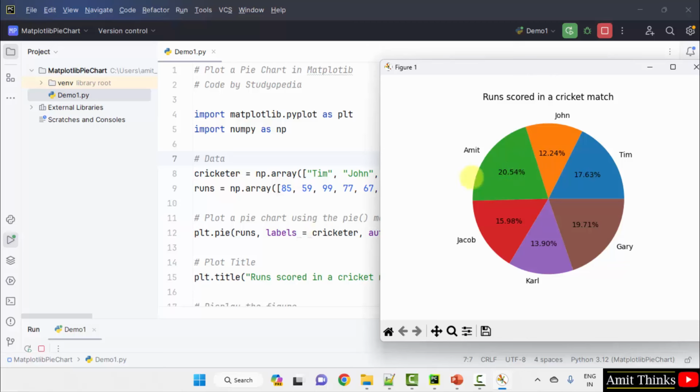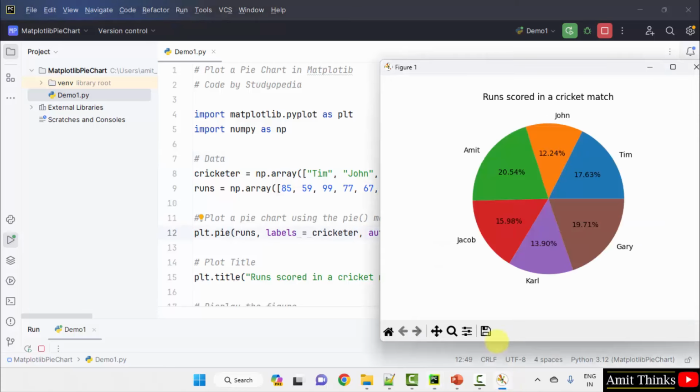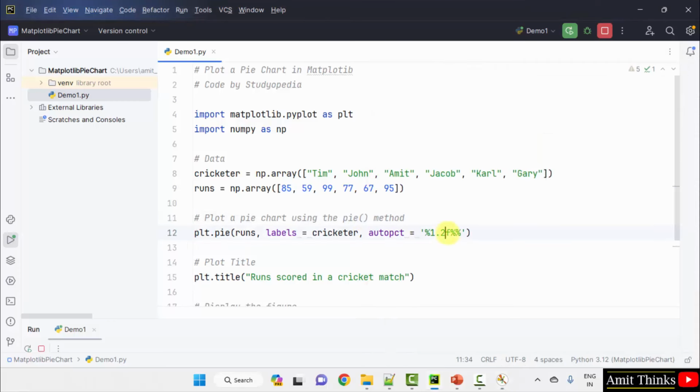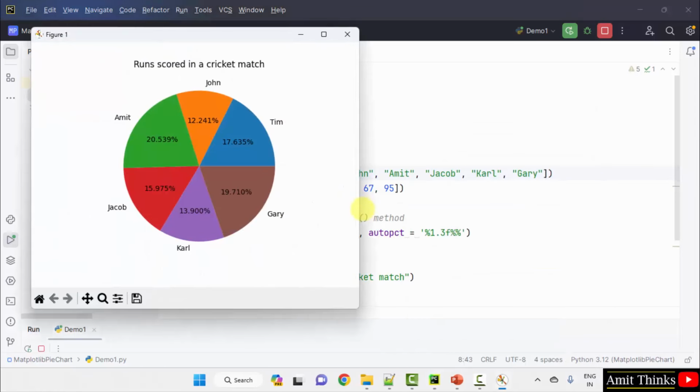The labels cricketer is showing the names Amit, John, Tim, Gary, Carl and Jacob. Runs is representing the calculated percentage, and this is our format of the output. Let's say it's 20.54%. When I set 3 here and run, right click, run, stop and rerun, now after the decimal 3 values will be visible because we have set 3 here.